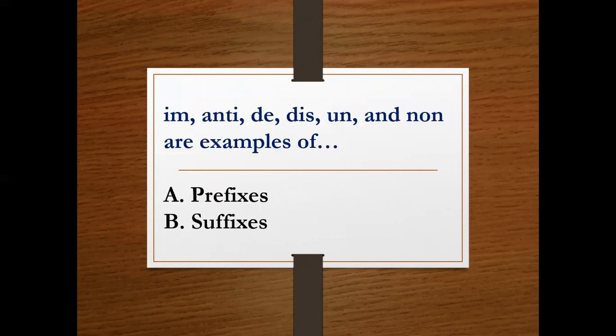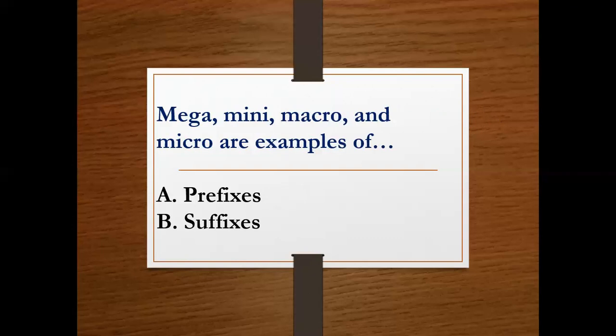In, anti, de, dis, un, and non are examples of A or B, prefixes or suffixes? Letter A. A is prefixes. Yes, you are right. Mega, mini, macro, and micro are examples of A or B, prefixes or suffixes? It is letter B. No, it's letter A, it's prefixes, because it's at the beginning, remember.